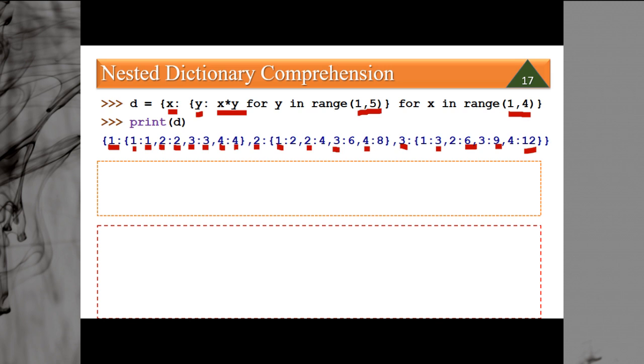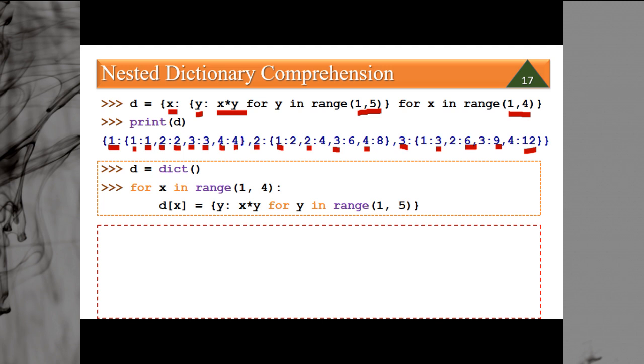The same thing you can perform with the help of a loop also. You can see d is equal to an empty dictionary. Then for x in range 1 to 4, that will create 1 to 3. So d[x] is equal to a dictionary, and within it, again y is equal to x into y. The same thing here. We can convert this into a loop.